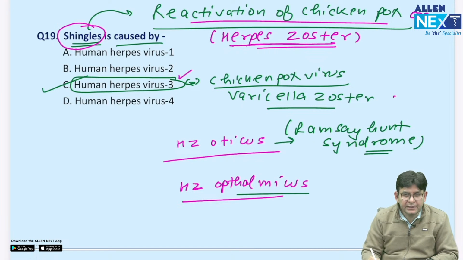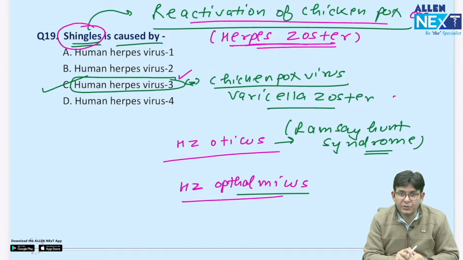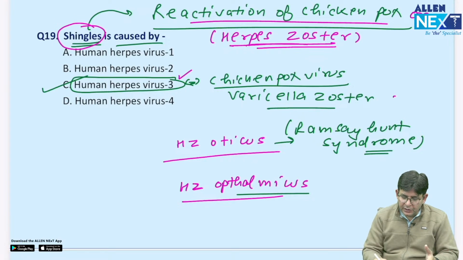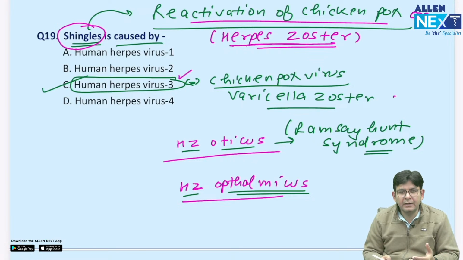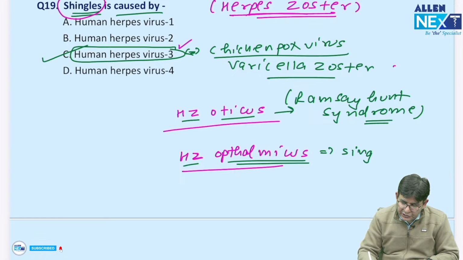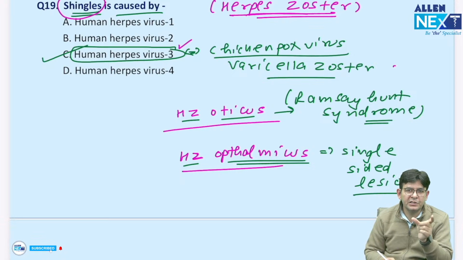Whereas in the ophthalmicus, there is a single-sided lesion of the face, and if the tip of the nose is involved, that is termed as Hutchinson's rule. It means there is 100% involvement of the eyes also. There might be a corneal ulcer, which later on might lead to what? Blindness. So that also he needs to remember. The herpes zoster oticus and herpes zoster ophthalmicus, these two names you need to know first of all. And in this, there is a single-sided lesion, the ophthalmic branch of trigeminal nerve is involved, and T3 to L3 dermatomal involvement is observed in the herpes zoster ophthalmicus.